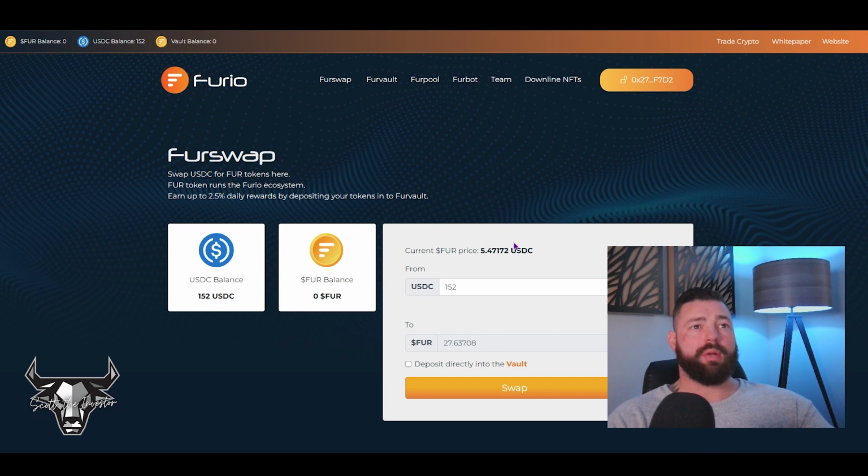Now what I want to do is I want to actually put this money straight into the vault. I don't want to purchase the Furio tokens, have them sitting in my wallet, because I'm not going to use them for anything else in this instance. I want to deposit them directly into the vault. So I'm going to click this button.